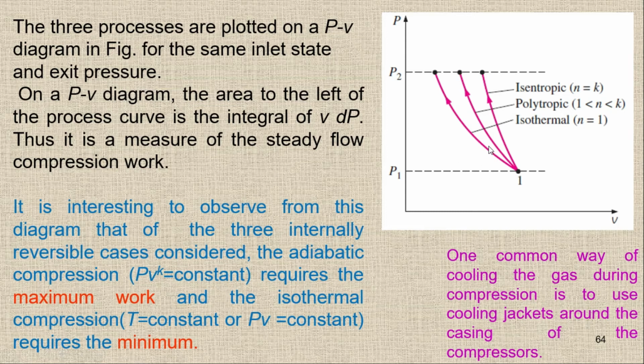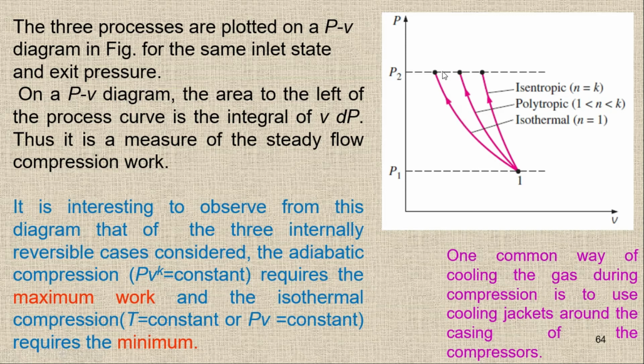Remember that whenever we have the adiabatic compression, which is n is equal to k, this is the isentropic process. So in the adiabatic process, it will require the maximum work input, while the isothermal process requires the minimum work input.